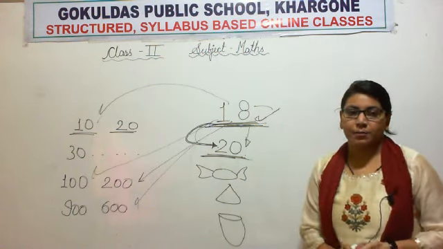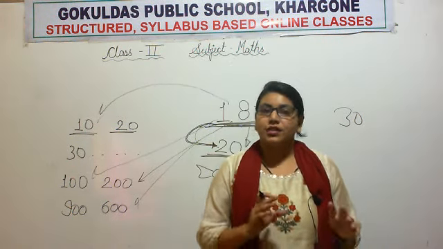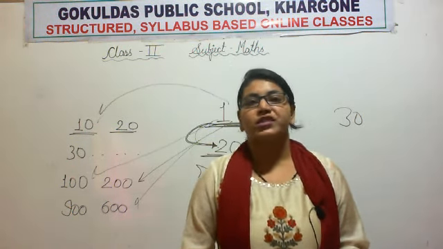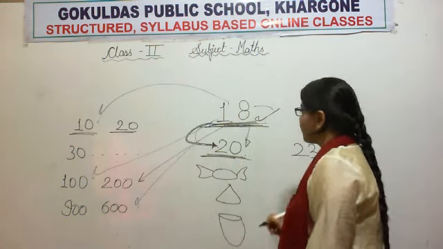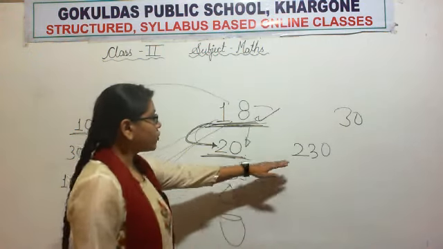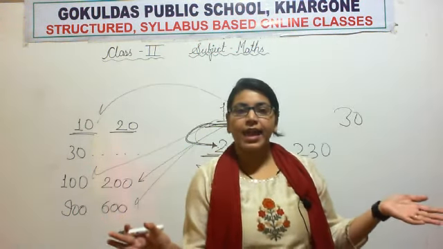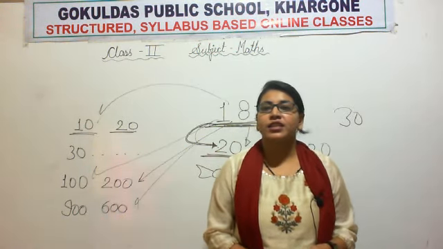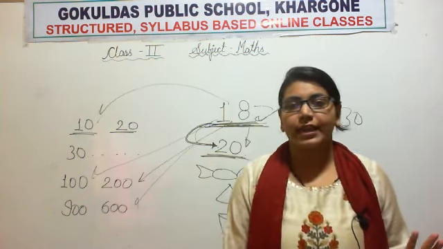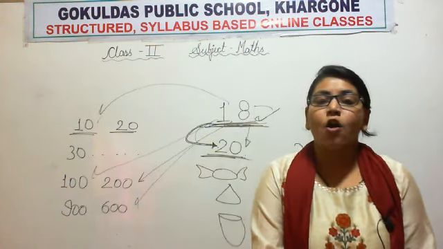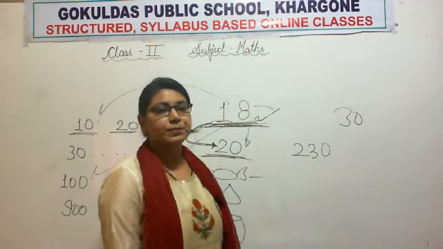Let us take one more example. Suppose there is a marriage function in your house. Now you invited 230 people. Now again parents have to make all the arrangements for the marriage function. Now let us take the case of the sitting arrangement. For the guests you have to arrange some chairs also.